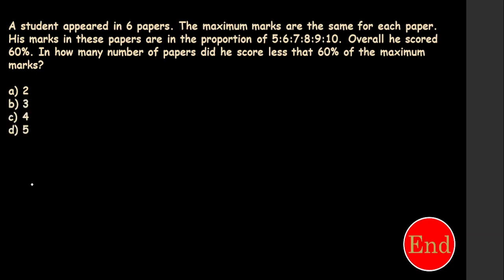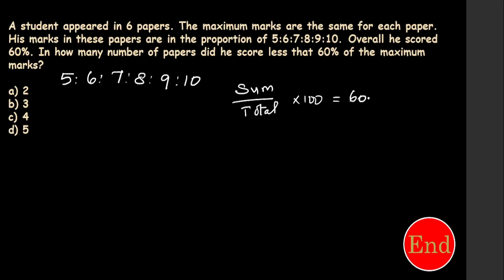Okay. This is a little bit totally different question, guys. The ratio is given, that is 5 is to 6 is to 7 is to 8 is to 9 is to 10. Overall he scored 60%. That's what is given. So that means let's take it like this: sum divided by total into 100 is equal to 60. Is it right? Mark calculation. Total marks and sum of the marks that we get, into 100, converts into a percentage. So 60%. That's what is given. Okay, overall is 60. So I had only the ratio.